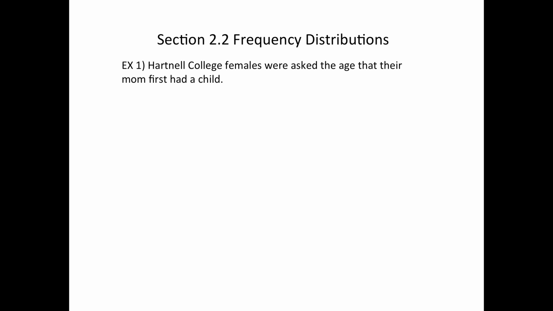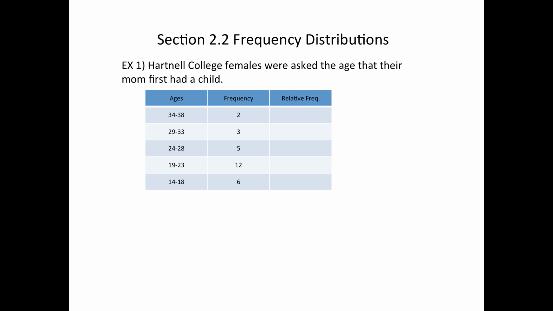Well, now on to chapter 2, frequency distributions. So, Harnell females were asked the age that their mother first had a child. And so here is a frequency distribution of the ages and then how many people or how many women were in this particular age group.